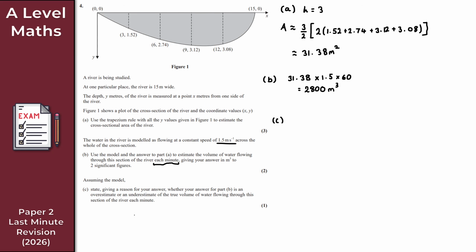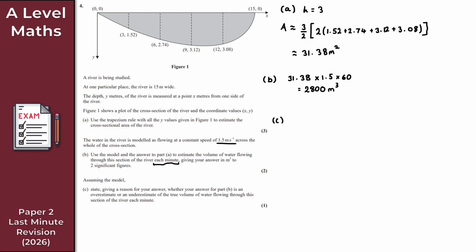So it just says then, assuming the model, state, giving a reason for your answer, whether your answer for part B is an overestimate or an underestimate of the true volume of water flowing through this section of the river each minute. Now, if you do struggle to see whether it's an overestimate or an underestimate here, just add to the diagram here.